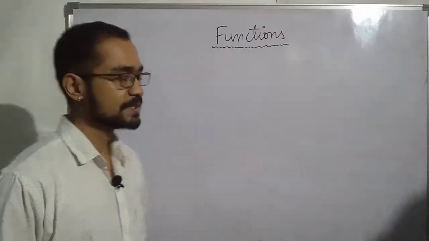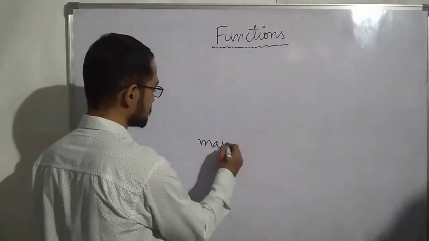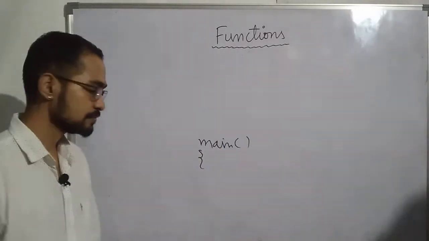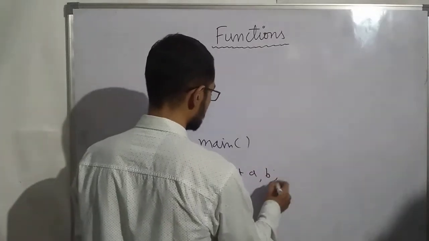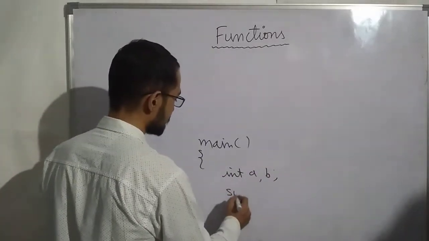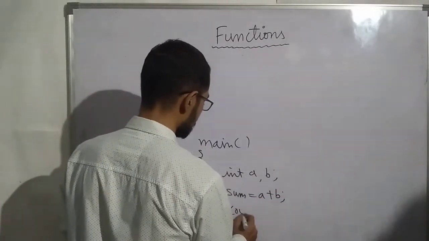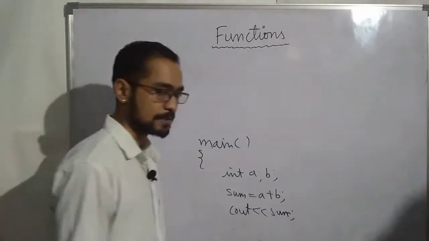Okay, so let me give you an example. Suppose we want to add two numbers. How will you add two numbers? You will take two variables, int a, b, and then you will take sum equals a plus b, and then you will print it. So this is how you will add two numbers.